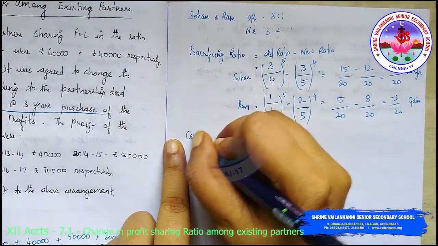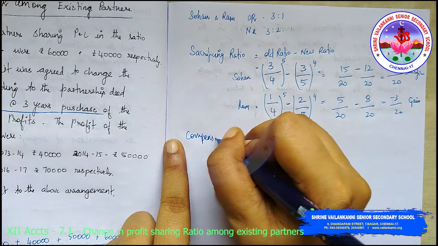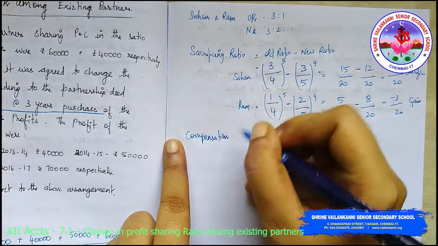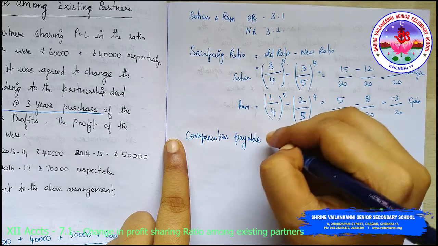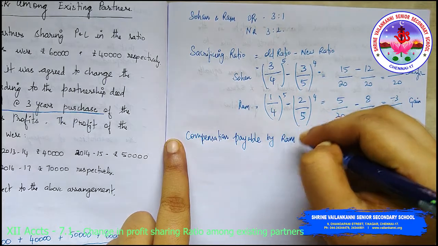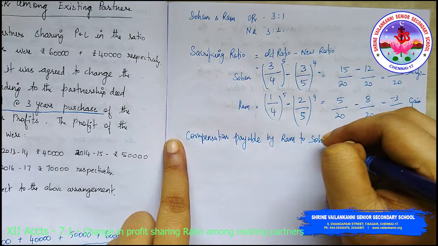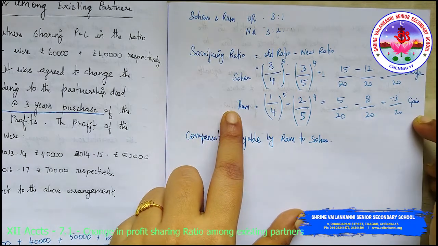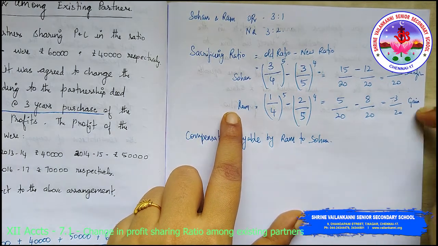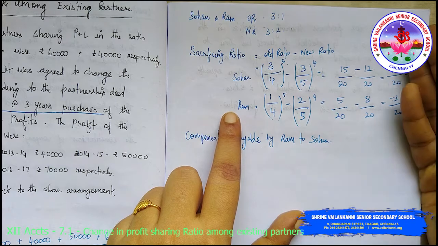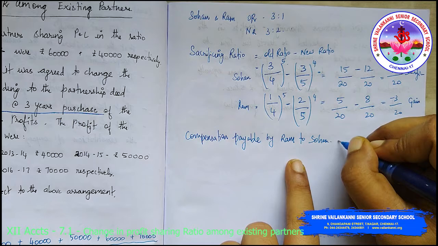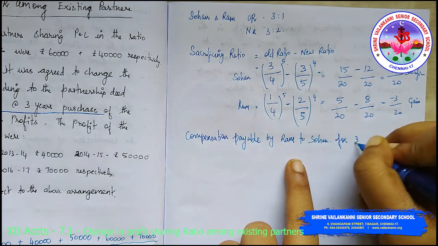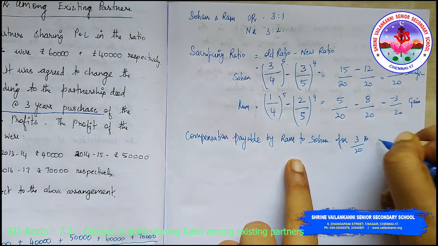So compensation payable by Ram to Sohan. Why? Because Ram is the gaining partner. For this gain he has to pay some compensation to Sohan for goodwill. So for 3/20 share.